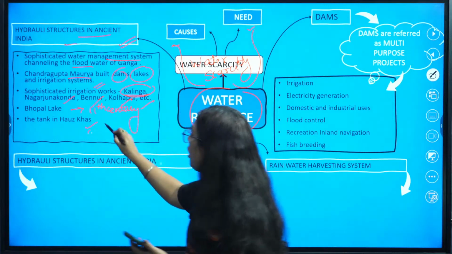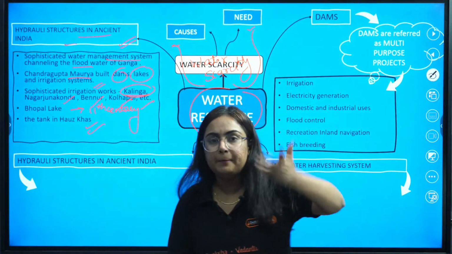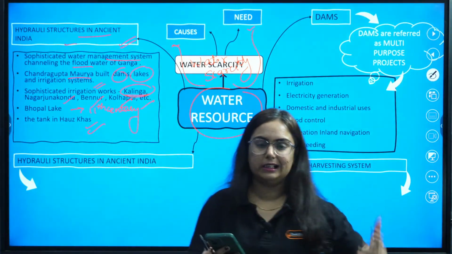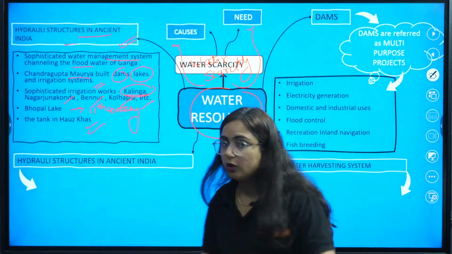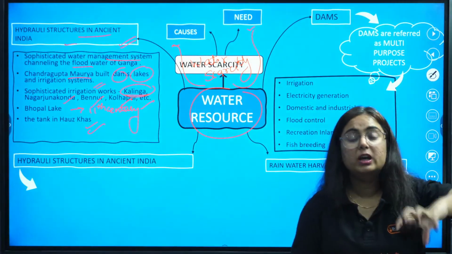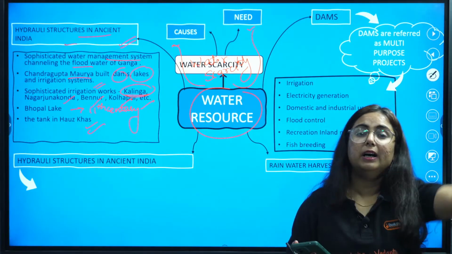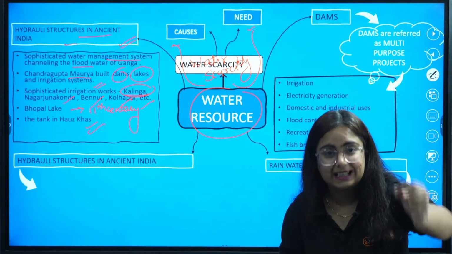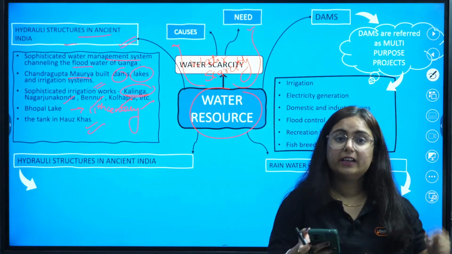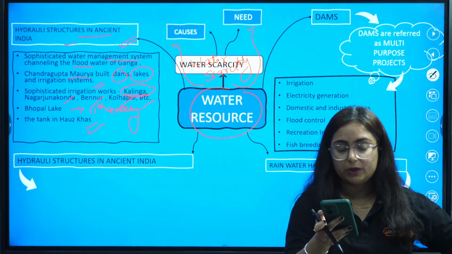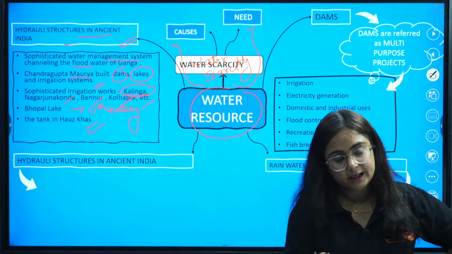The tank in Hauz Khas was basically made by Mughal rulers or Delhi Sultanate rulers as well. So did you get the point? How in the ancient time, not today, in the old times, water was collected, saved and rainwater was harvested for our daily use. Get it?